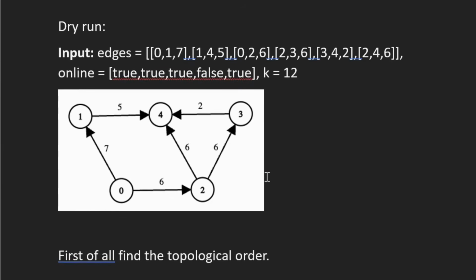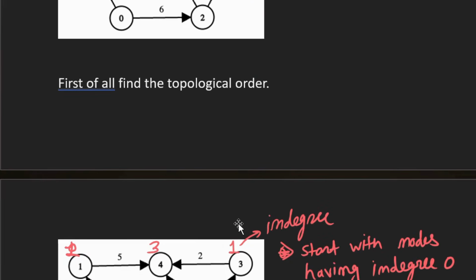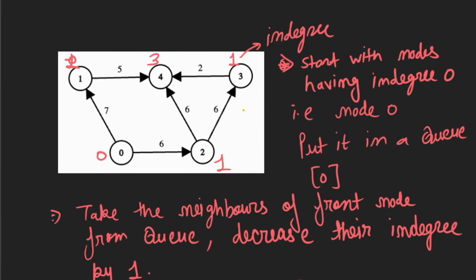So we'll try to understand the whole process with this example. In this example, the third node is false, that means this node is offline, and our k value is 12. So first of all, we'll find the topological order for this graph, right? First we'll find the in-degrees, and then we'll take all the nodes having in-degree 0. So here only node 0 has in-degree 0.